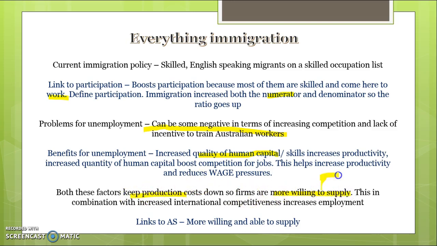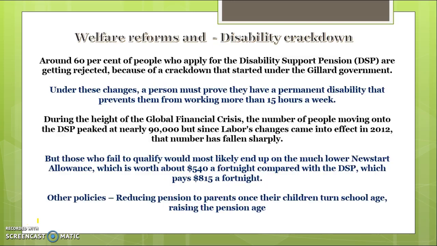And what I mean by that is that firms will work longer periods. They might work 6 days a week because now it's costing them less to hire labour. That creates jobs. This, in combination with increased international competitiveness, because we've got lower prices, can both work to stimulate employment. Make it really clear the benefits for these policies and link it really clearly to growth and employment and all these benefits that stem from the supply side element. Key things, always talk about wages, always talk about productivity, always talk about them bringing new skills to the community.